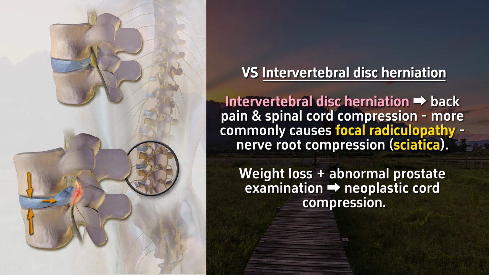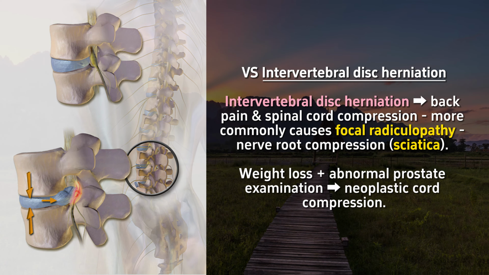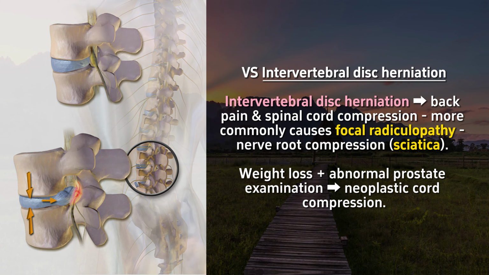Intervertebral disc herniation can cause back pain and spinal cord compression, but more commonly causes focal radiculopathy due to nerve root compression, for example, sciatica. In addition, this patient's weight loss and abnormal prostate examination are more suggestive of neoplastic cord compression.